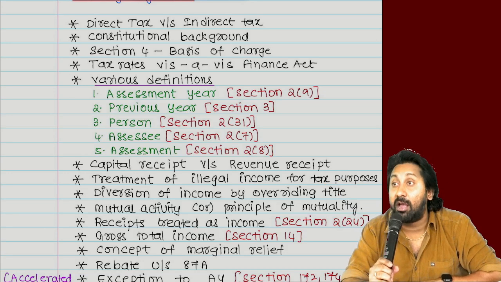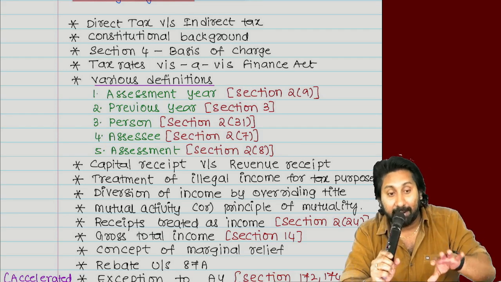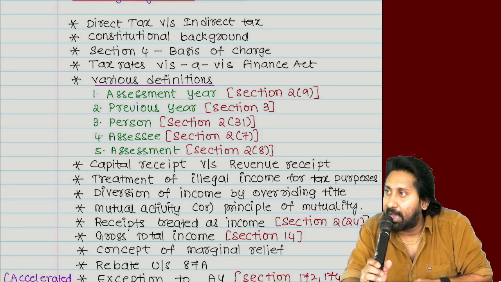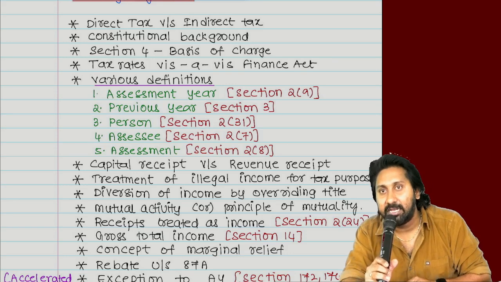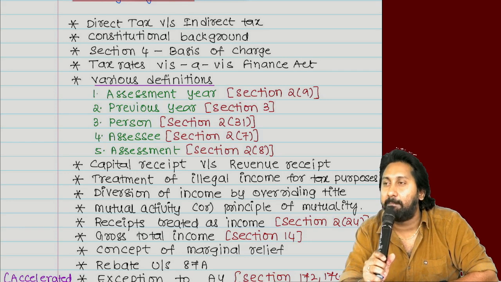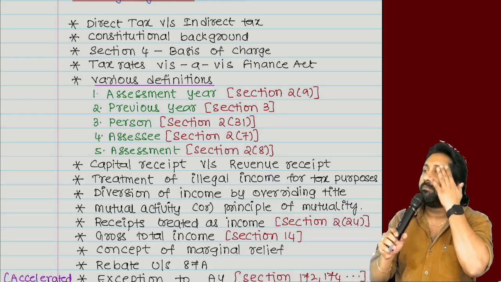So, if a law is to be applicable to both center as well as state, but differently, then it should be approved by Parliament as well as by the state legislatures. These are kept in a list called the concurrent list. The number is list 3. Income tax comes under which category now?